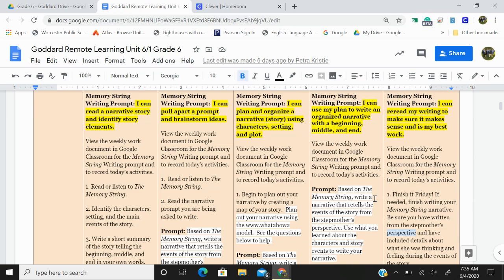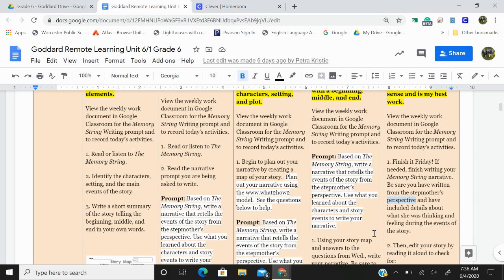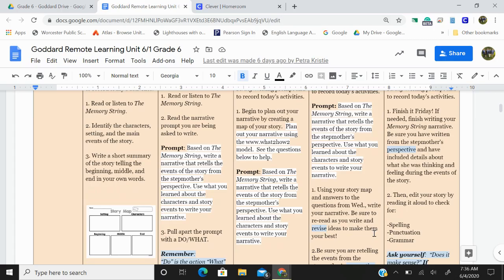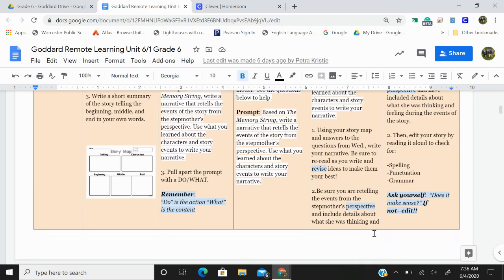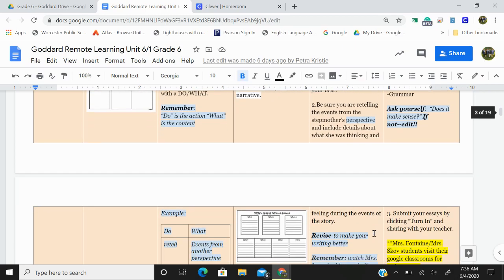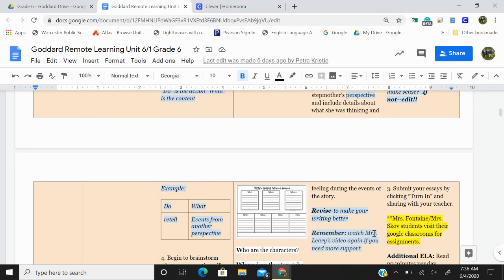Based on the memory string, write a narrative that retells the events of the story from the stepmother's perspective. Use what you learned about the characters and story events to write your narrative. 1. Using your story map and answers to the questions from Wednesday, write your narrative. Be sure to reread as you write and revise ideas to make them your best. 2. Be sure you are retelling the events from the stepmother's perspective and include details about what she was thinking and feeling during the events of the story.